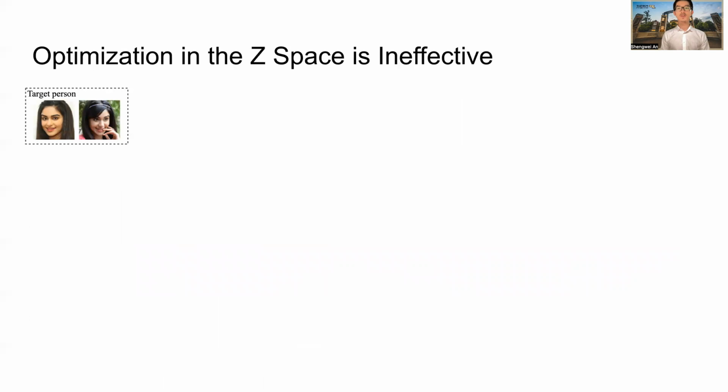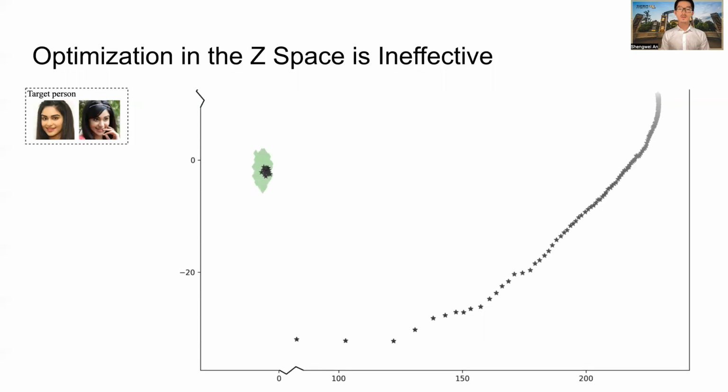Now let's see how the optimization works in the Z space. The two images are real images selected from the target class. On the right, each point in the figure denotes a Z vector. We use PCA to reduce latent vectors into 2 dimensions. The green area shows the vectors sampled from Gaussian distribution. They correspond to a set of normal images generated by StyleGAN. The gray points show the trace of the optimized Z vectors at different iterations. The lighter color means more iterations.